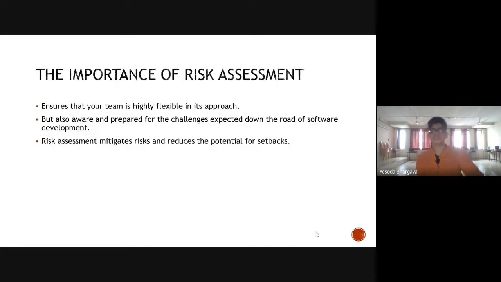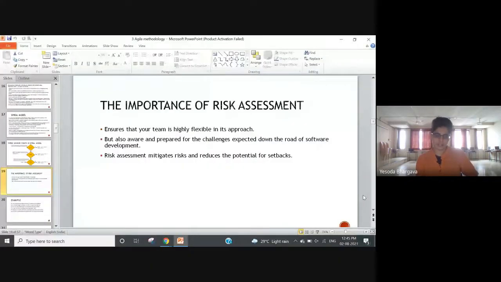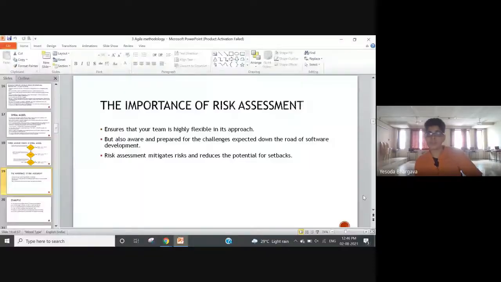When we are quite rigid about certain things, and we have that tunnel vision, it is very difficult to anticipate what could go wrong, and if we then have to mend things, it becomes very costly. So at every step, risk assessment is necessary, and we need to be aware and prepare for the challenges expected down the road of software development.